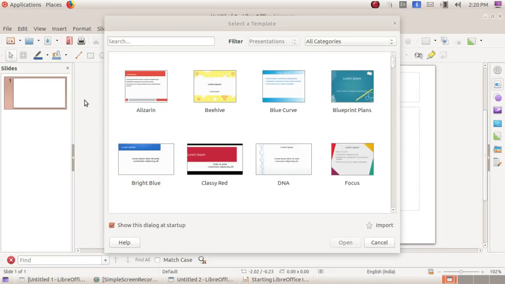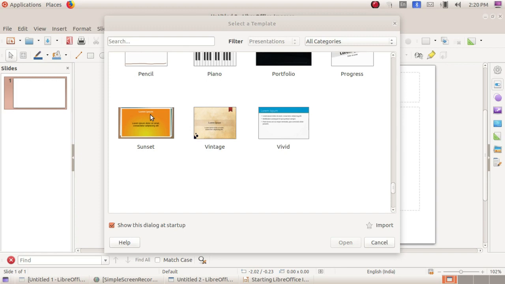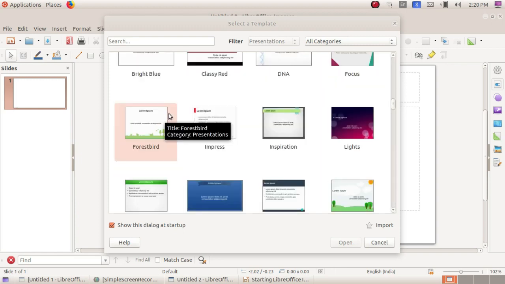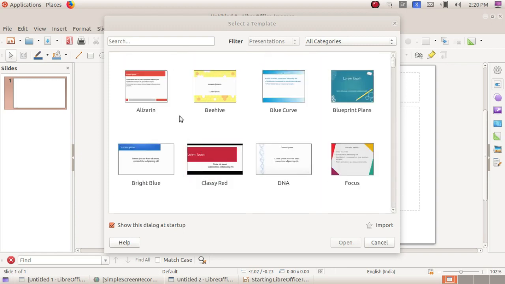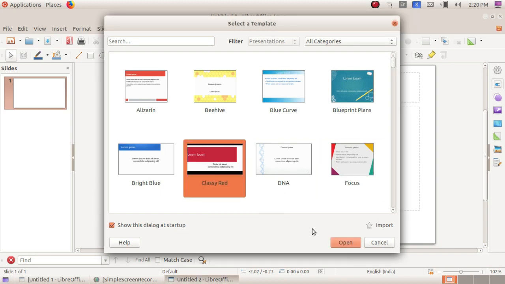After opening you will get an option to select templates, the different designs of the slides. They already have a design. If you want to choose from here, you can select here, or else you have the Properties menu. I will show you. If you want, you can select here and click Open.